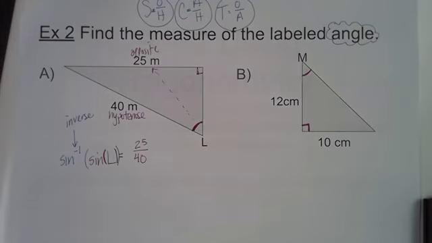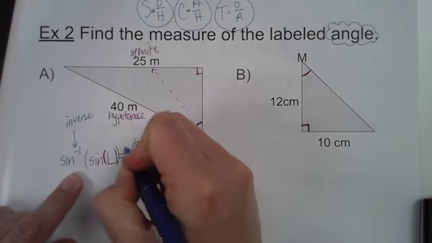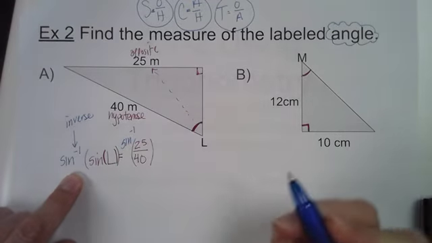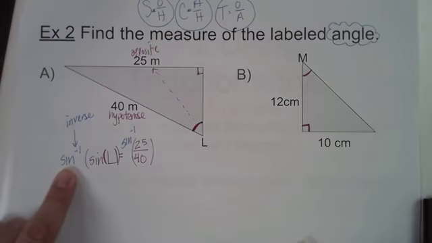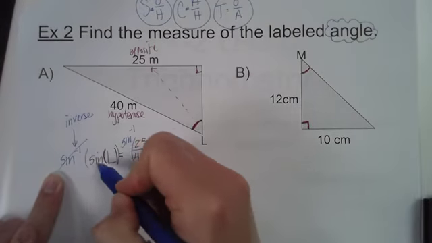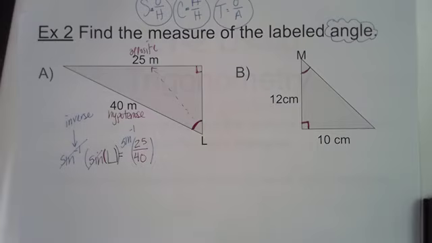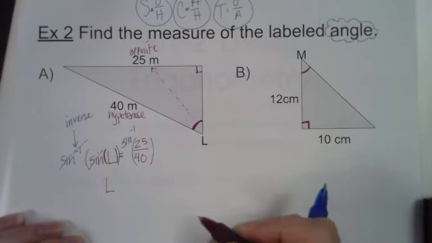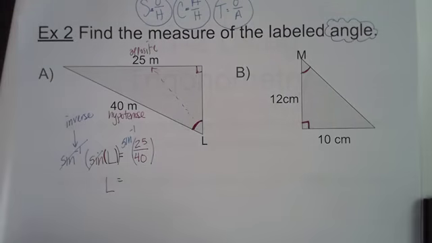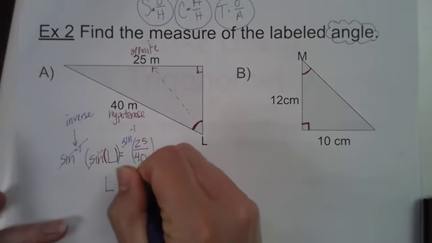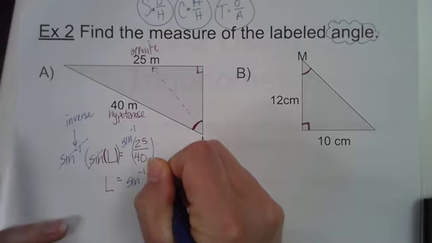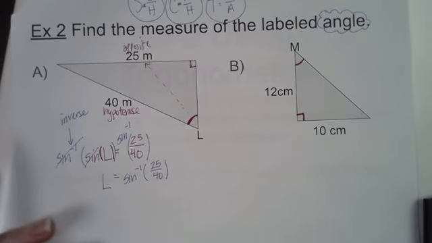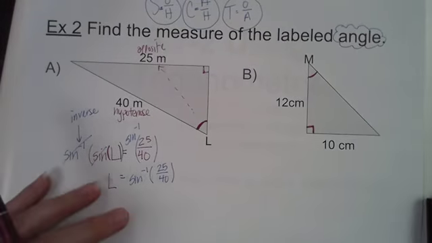Inverses undo one another. And so we take a sine inverse of both sides. Sine inverse of a sine cancels itself out and frees the angle L. And then in our calculators, we can type in sine inverse of 25 over 40. But now I have a little issue that I didn't think about before this moment.